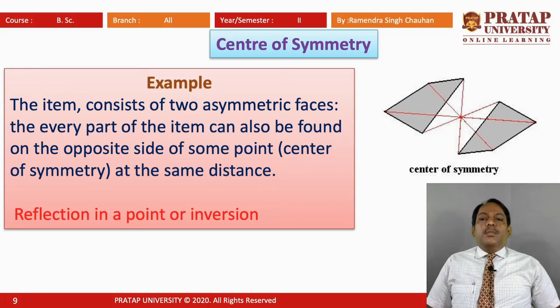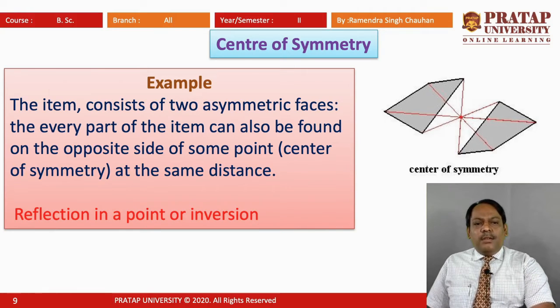So, the atom consists of two asymmetric faces here. Every part of the atom can also be found on the opposite side of some point at the same distance. That is giving reflection, or a point of inversion, that we have understood previously also. Here we can understand this center of symmetry and inversion.